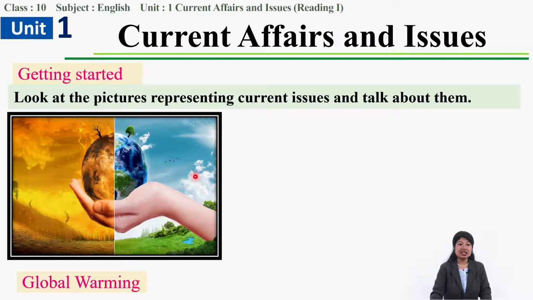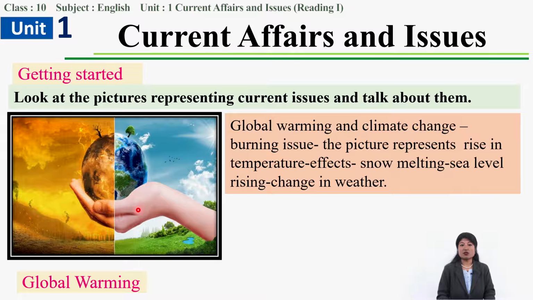As you can see, the picture has been divided into 2 parts. One part is green, right? Absolutely natural green. You can see blue sky. The environment is refreshing. The other part has turned very reddish in color, right? Not natural. It doesn't seem natural. So this represents a rise in temperature. Temperature is rising. It represents global warming. That means there is a change in climate, which is the burning issue of the present day.